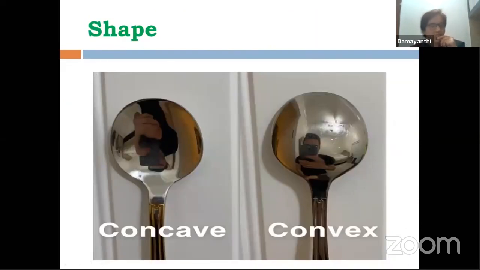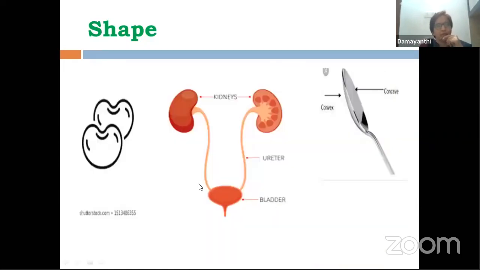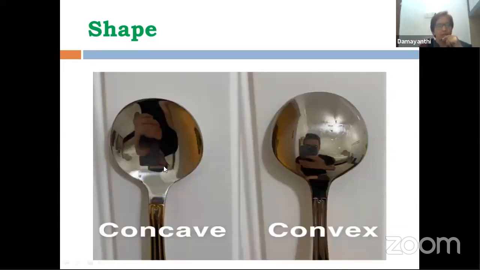Let's move on. Shape of kidneys. Let's try to understand. You can find over here a spoon with its two sides. One side of the spoon is the depression, wherein you hold the things. The other side is the outside portion of a spoon. So this is convex shape, and this depression is concave.